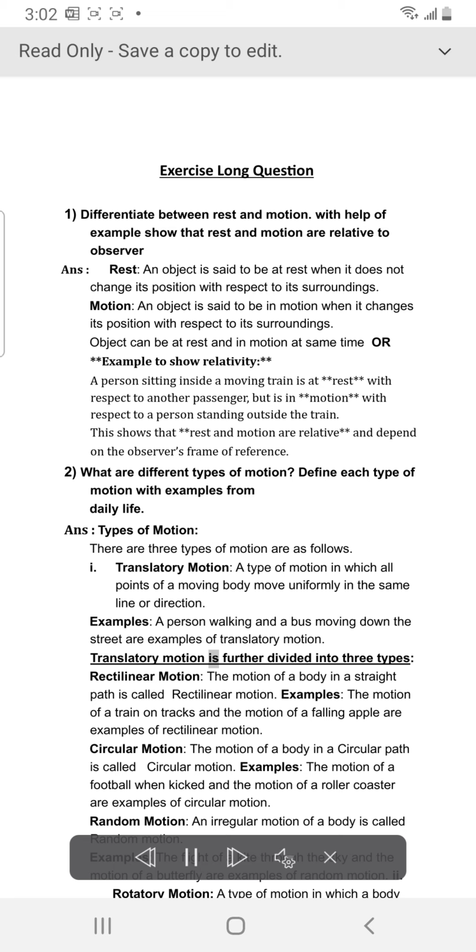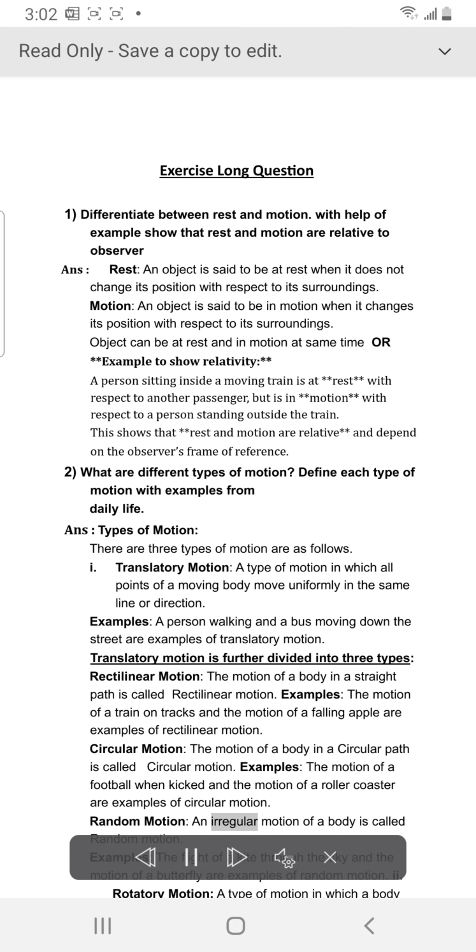Translatory motion is further divided into 3 types. Rectilinear motion. The motion of a body in a straight path is called rectilinear motion. Examples: the motion of a train on tracks and the motion of a falling apple are examples of rectilinear motion. Circular motion. The motion of a body in a circular path is called circular motion. Examples: the motion of a football when kicked and the motion of a roller coaster are examples of circular motion.